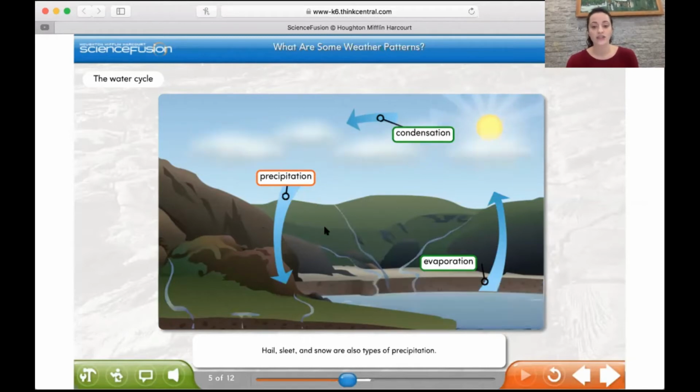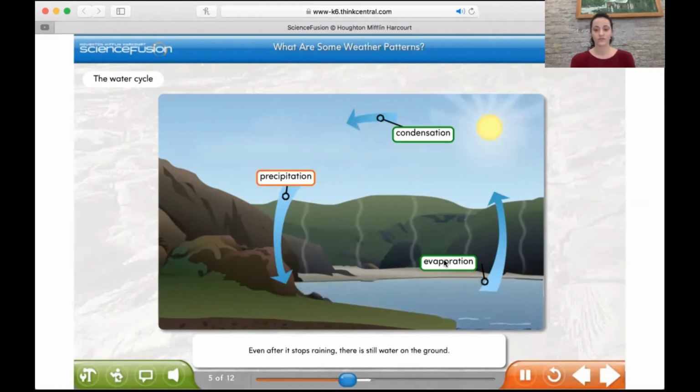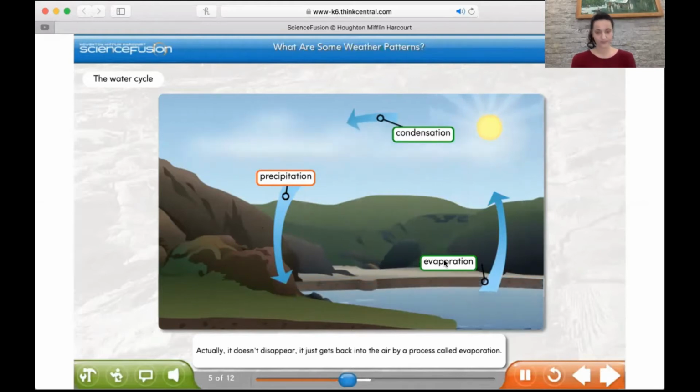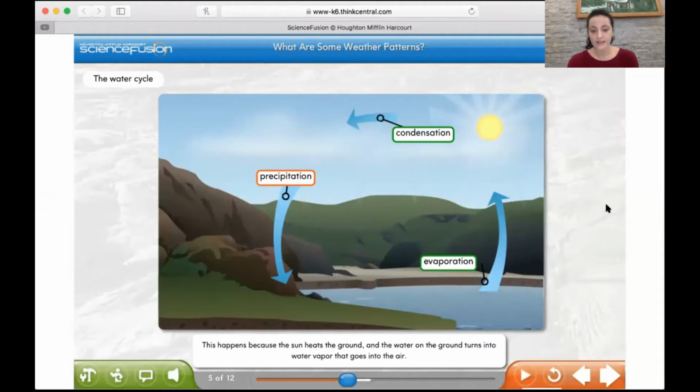All right, so it's just rained. There are puddles all over the ground. Let's look now at evaporation. Even after it stops raining, there is still water on the ground. Have you ever noticed that this water eventually disappears? Actually, it doesn't disappear. It just gets back into the air by a process called evaporation. This happens because the sun heats the ground and the water on the ground turns into water vapor that goes into the air. All right, so what causes evaporation?